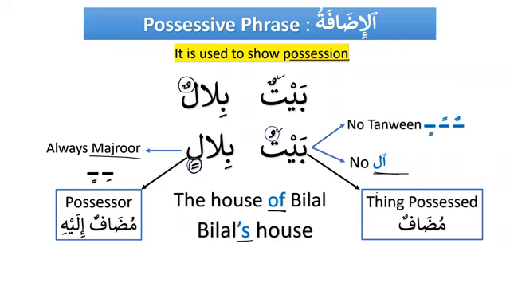The thing will come first, and the possessor will come after the thing. As we can see here, Bayt is the thing, and Bilal is the possessor. So Baytu is mudaf, and Bilalin is mudaf ilayhi. Is this clear? Any doubts, please tell me now, because this construction is very common in the Quran and in the Arabic language, and you will find so many examples in the Quran.